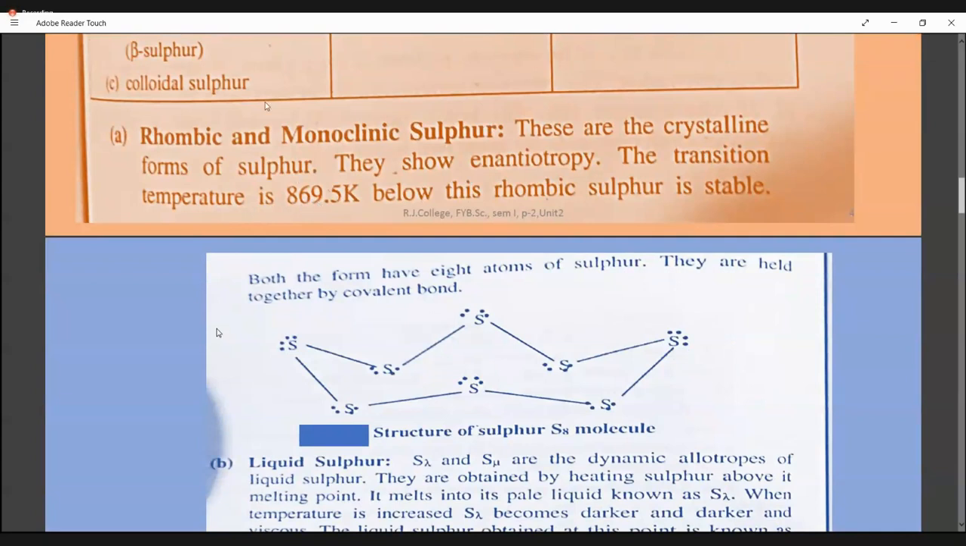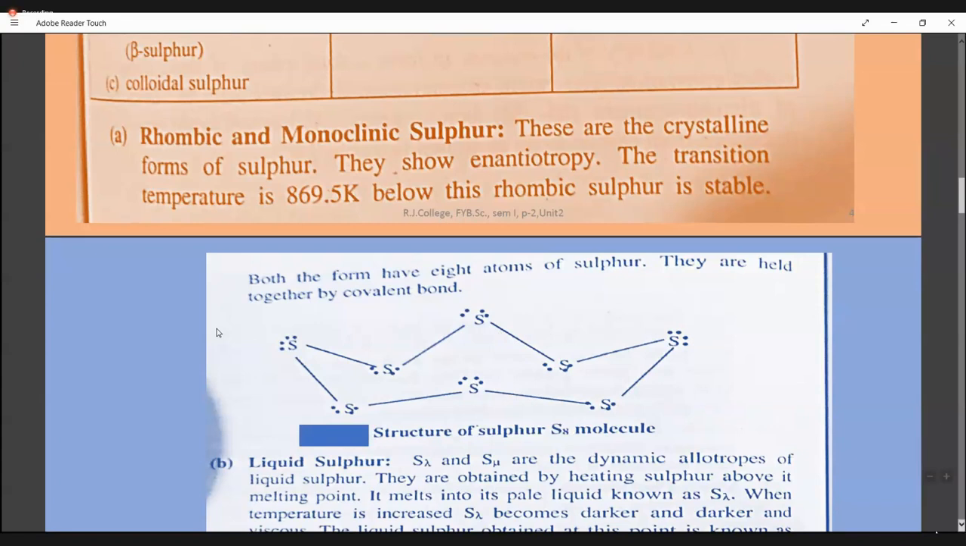869. From rhombic, it will become monoclinic provided it reaches this temperature. So below this temperature, 869, it will exist as rhombic sulfur. And above 869, it will exist as monoclinic sulfur. So whether it is rhombic or monoclinic, its crystalline structure is like this. It has 8 sulfur atoms linked together by covalent bonds, and it has a crown-like shape. This is the shape of the S8 molecule existing in alpha sulfur, and in rhombic and monoclinic sulfur.